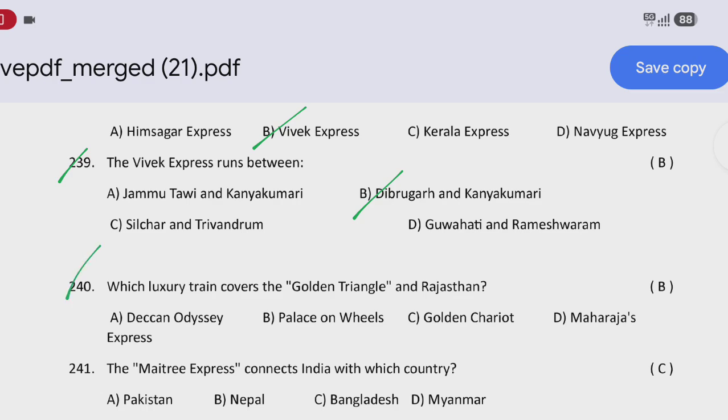Next question: which train covers the Golden Triangle and Rajasthan? That is option B, Palace on Wheels. Next question: the Maitri Express connects India with which country? That is option C, Bangladesh.